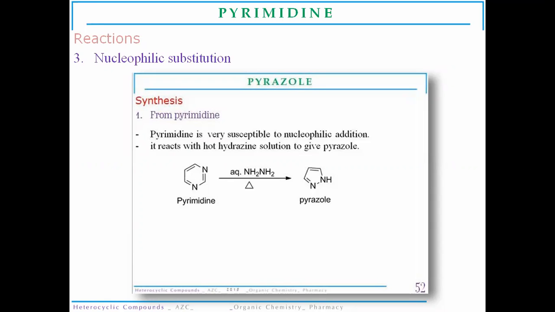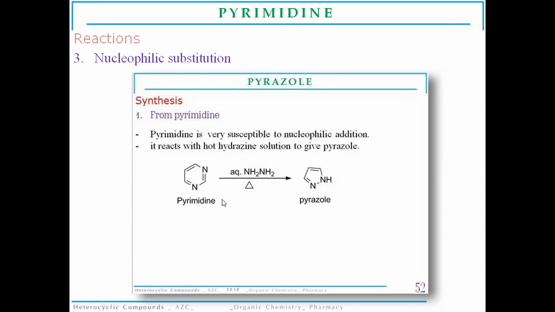It will not allow any electrophile to attack on the ring, but nucleophilic additions can be done easily in the structure of the pyrimidine molecule. So this pyrimidine molecule easily undergoes nucleophilic substitution. The positions which are susceptible to nucleophilic substitution are 2, 4 and 6, because they are already electron deficient.